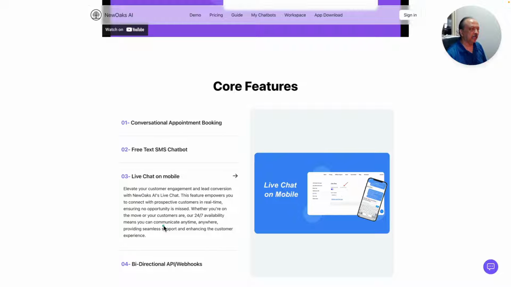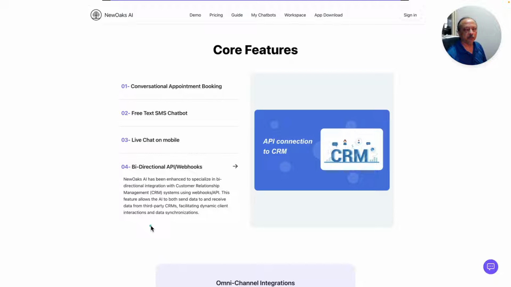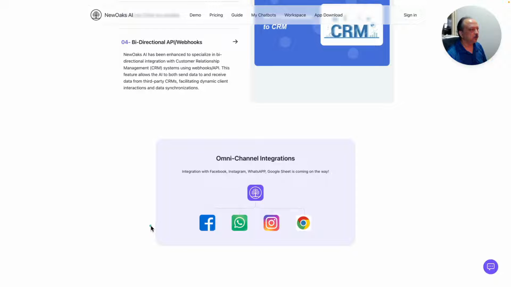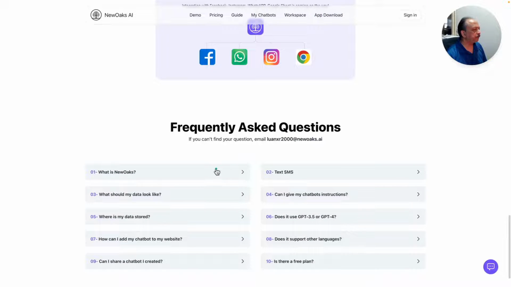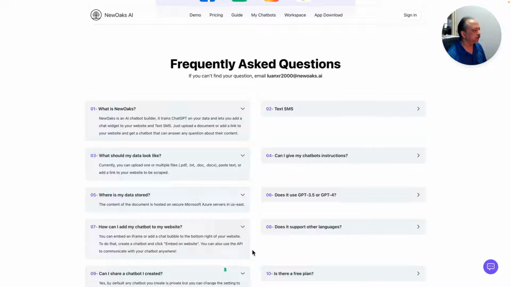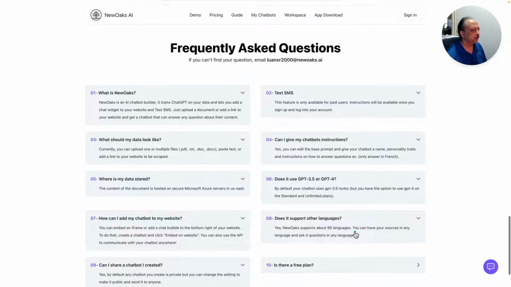You can also have live chat on mobile, almost like when you have a human takeover, then you can actually take over using the live app that they have. And they have the bi-directional API and webhooks capability as well. So you can pretty much communicate on a bunch of channels. So it's got a few channel integrations. And they have frequently asked questions. I'm just expanding these really quick. You can read those on their website.